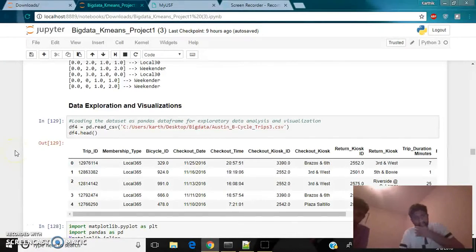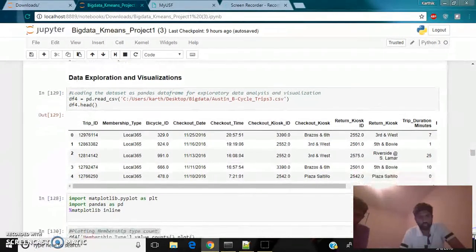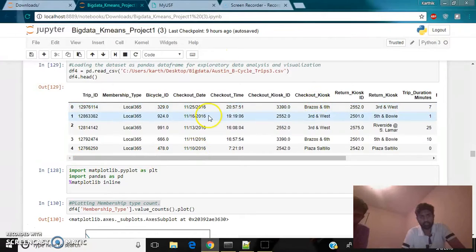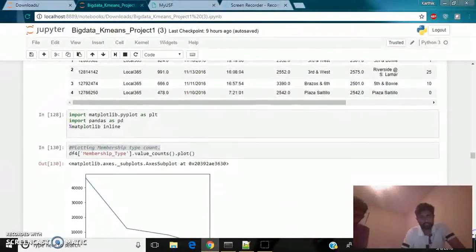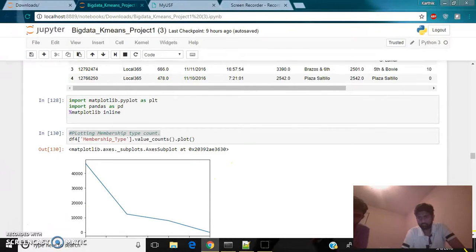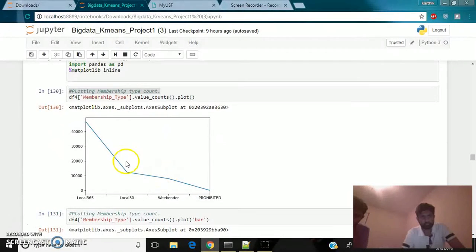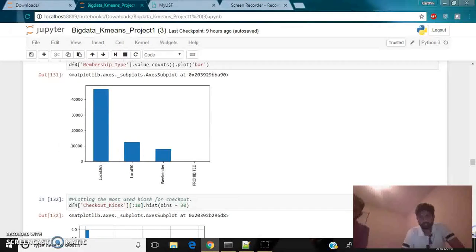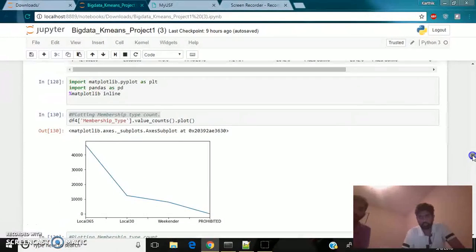Hello, Professor Dutta. Now I'll be going through the data exploration and visualizations. For that, we have read the whole bicycle trips data file into a Pandas data frame for better analysis and exploration of the data. As we can see, I've already uploaded it, and I'm viewing the Pandas data frame here. I have imported the necessary libraries here, and we plotted the whole data set using the membership count.